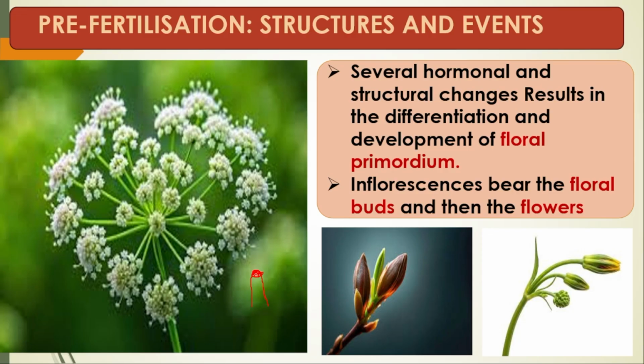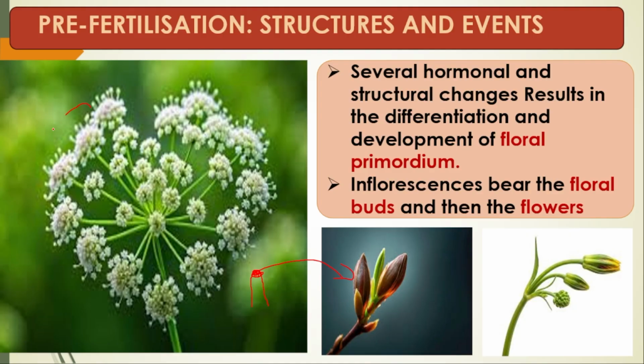In this area, due to several hormonal changes, there is differentiation and they form floral primordia. These are the floral primordia, and the inflorescence bears floral buds and then flowers.